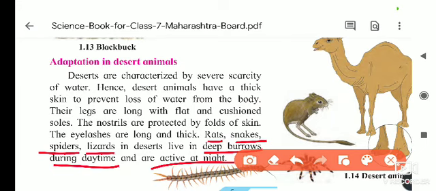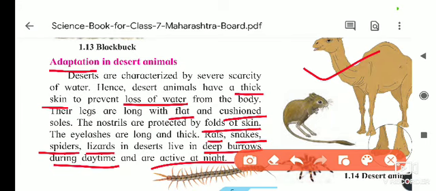So these are the adaptations in the desert animals. Their body has thick skin, to prevent the loss of water. The legs are flat and cushioned, the nostrils are protected by folds of skin, and the eyelashes are long and thick. These characteristics are present in the animals living in the desert, and due to these adaptations they live in a region with scarcity of water, adjusting to that temperature and environment.